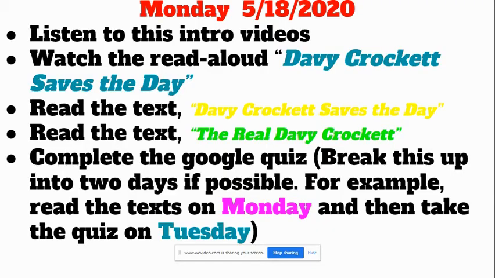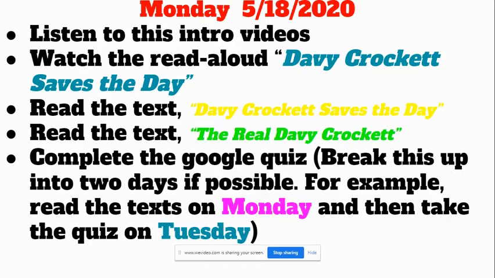So for the 18th today, listen to the intro video, which you're doing right now. You are going to watch the read aloud, Davy Crockett Saves the Day. Then you're going to read the text, Davy Crockett Saves the Day.